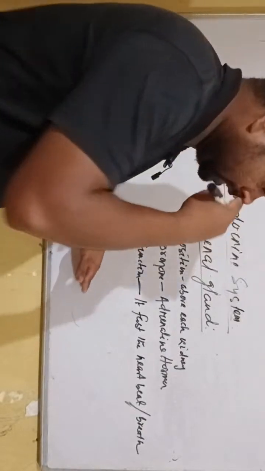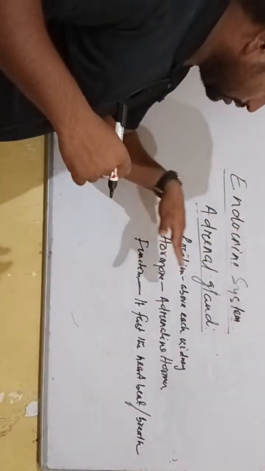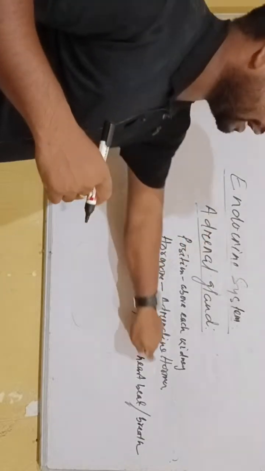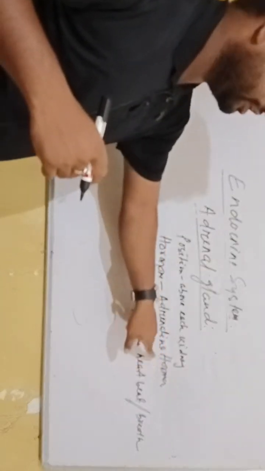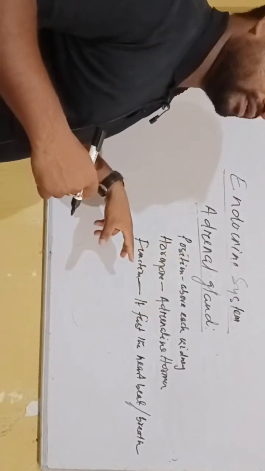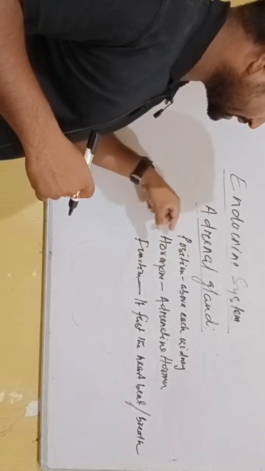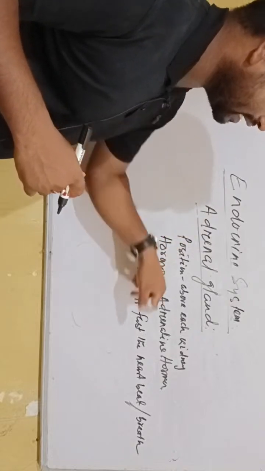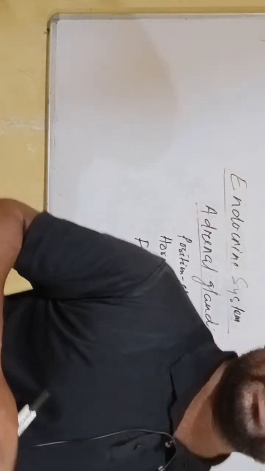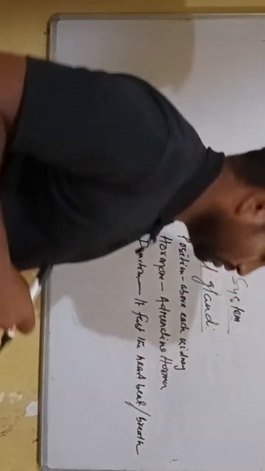The adrenal gland does not always produce adrenaline hormone, but only when the brain sends a message for producing it, in an emergency case.